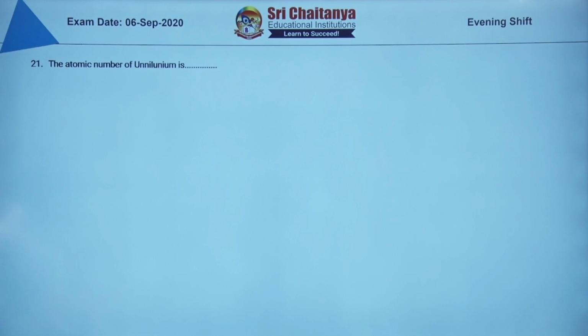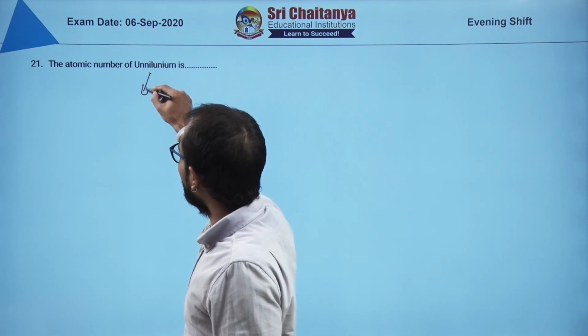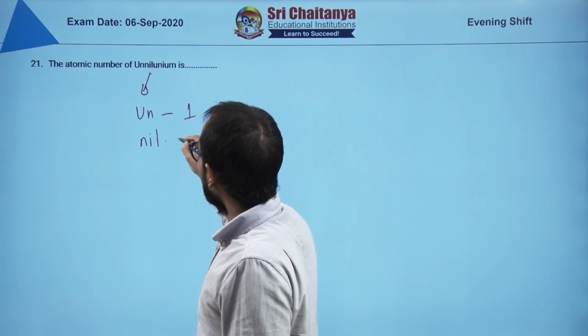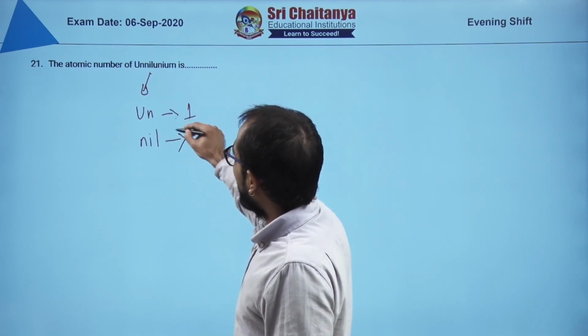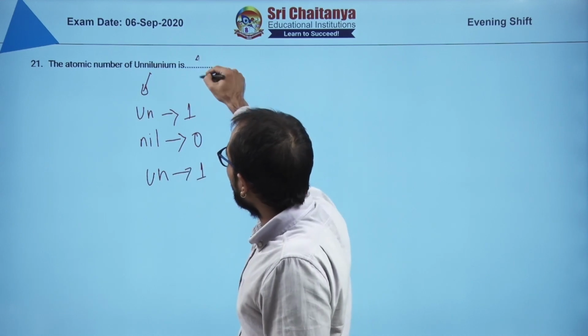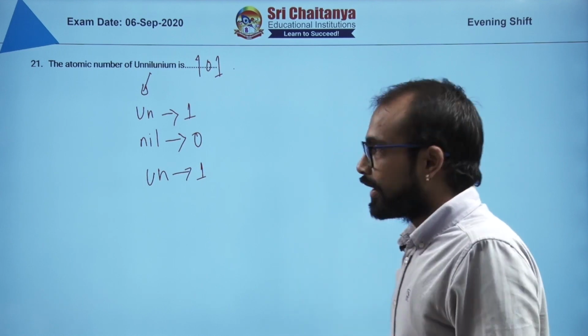Okay, the next question is actually a gift from the examiner's point of view, right? So what to do? You split it up. Un means 1, nil indicates 0, and again un, it indicates 1. So what is the atomic number? 101, right?